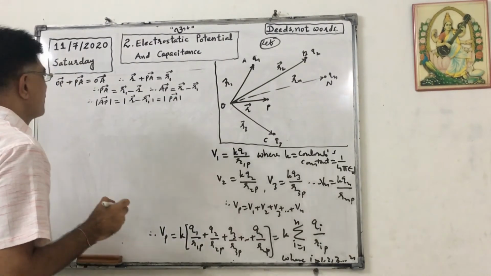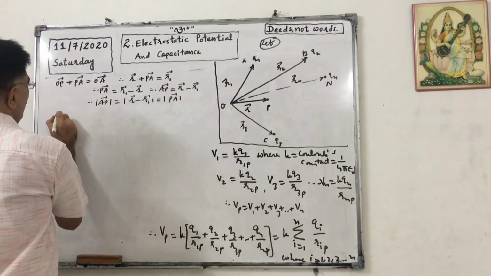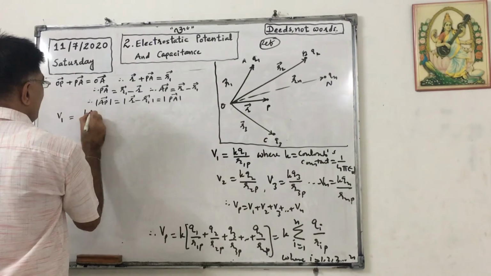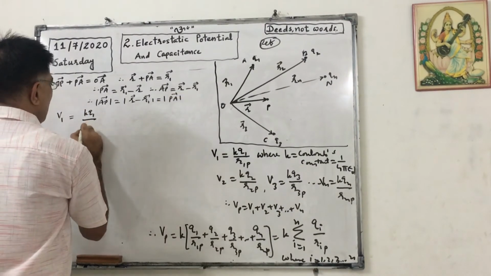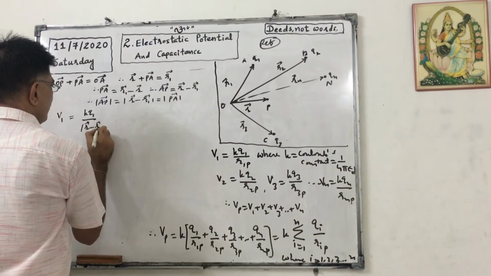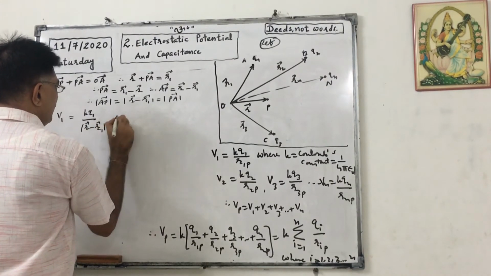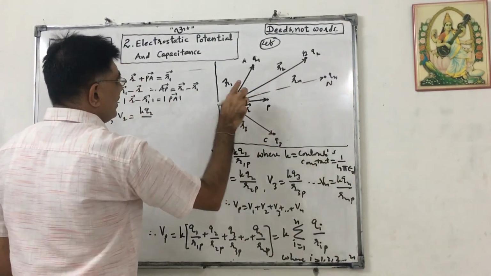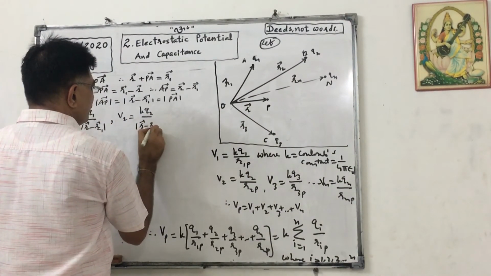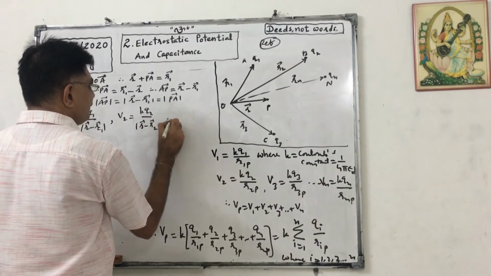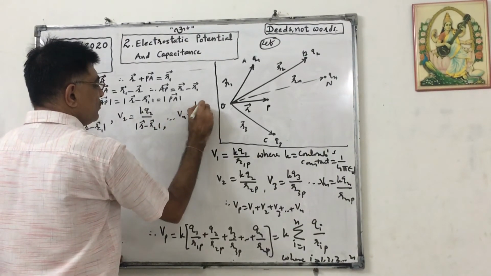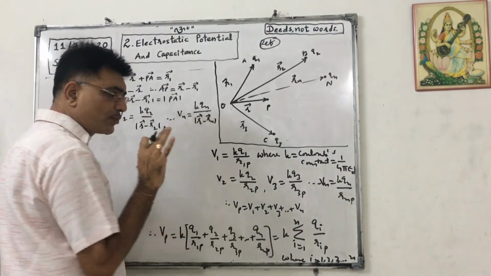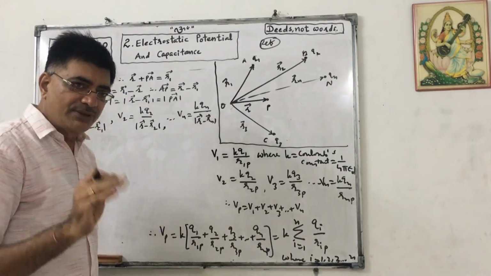Okay, so now what will happen? V1, the potential at P by Q1, can be written as K Q1 upon mod of R minus R1. In the same manner, V2 will be equal to KQ2 upon mod of R minus R2, and so on, Vn will be equal to KQn upon mod of R minus Rn. This is not shown in the textbook, this is for your concept.